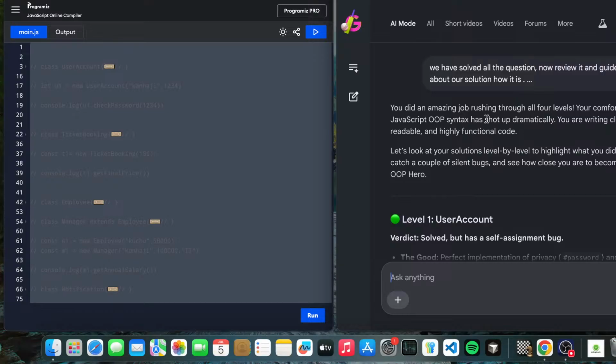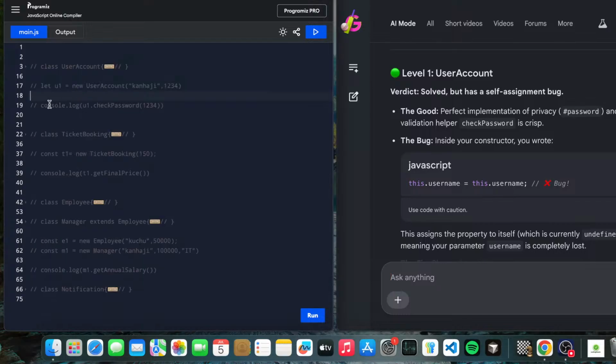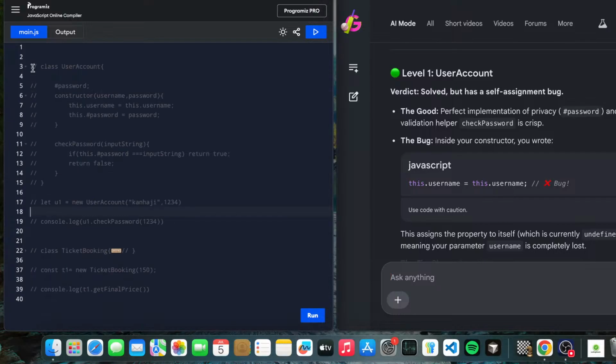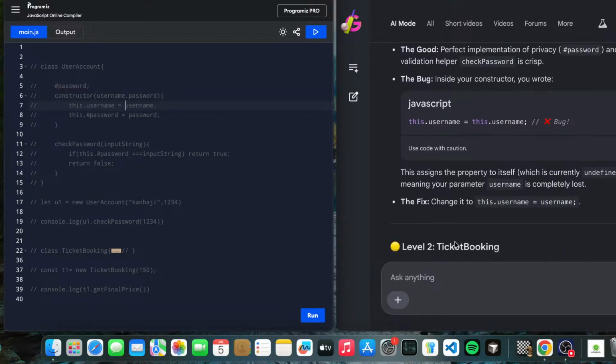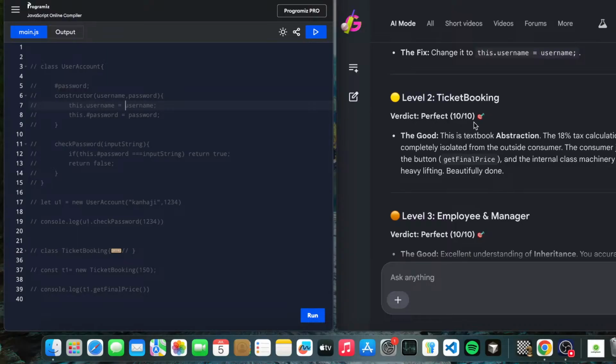You did an amazing job rushing through all four levels. Your comfort level with JavaScript syntax has shot up dramatically. You are writing clean, readable, highly functional code. That's great, thank you. User account: there is a bug. Okay, I accidentally made an issue with this.username. Just correct it, assign it properly. Okay, this is the thing. Ticket booking works perfectly, 10 out of 10.